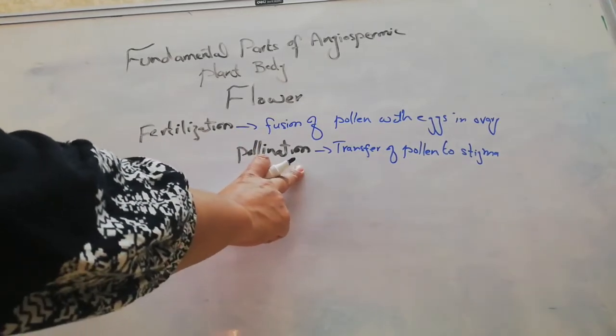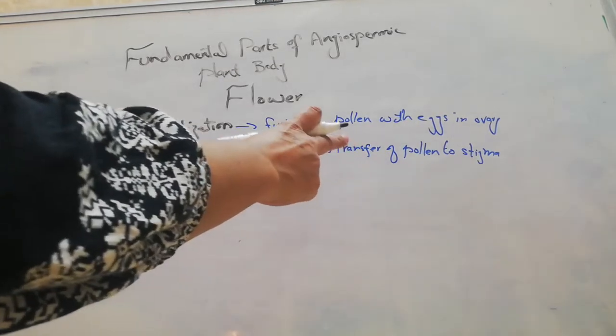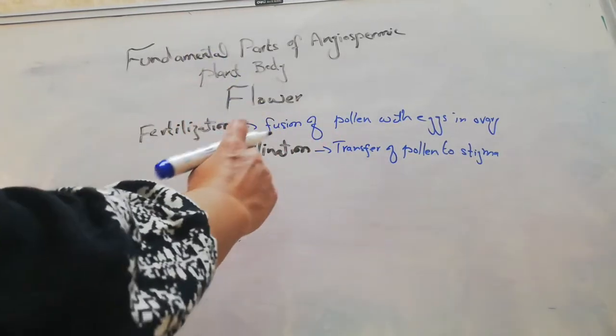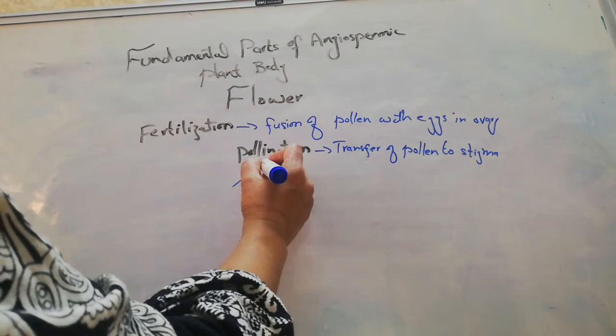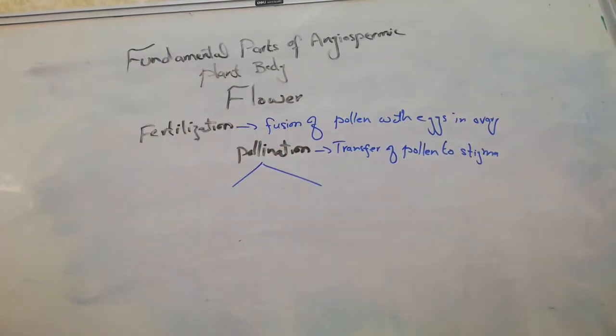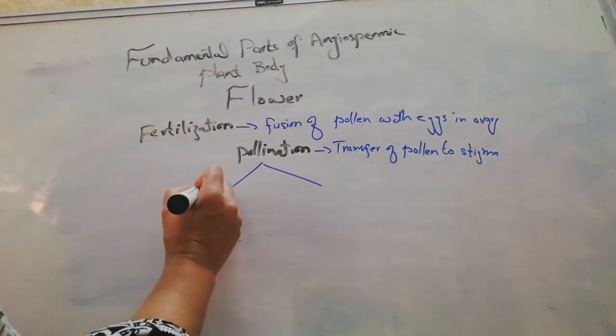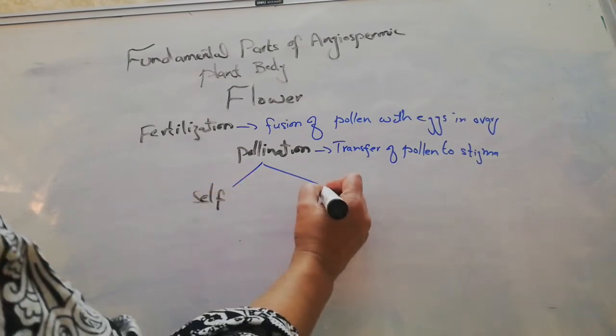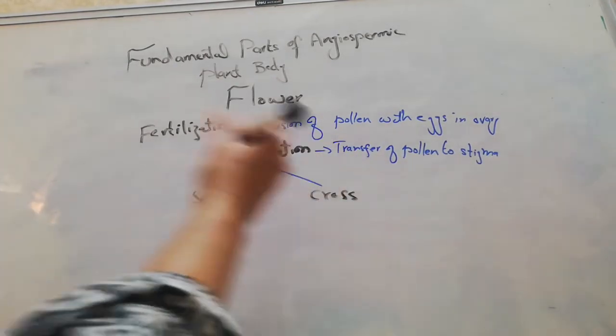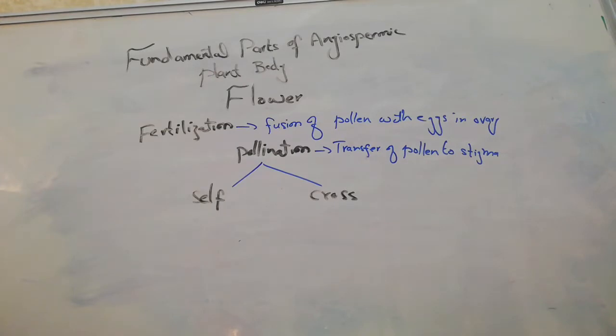What actually is pollination? Pollination is basically the transfer of pollen grains. There are two major types of pollination. The first is known as self pollination, and the second is known as cross pollination. Self pollination is the pollination of a stigma by pollen from the same flower or another flower of the same plant.